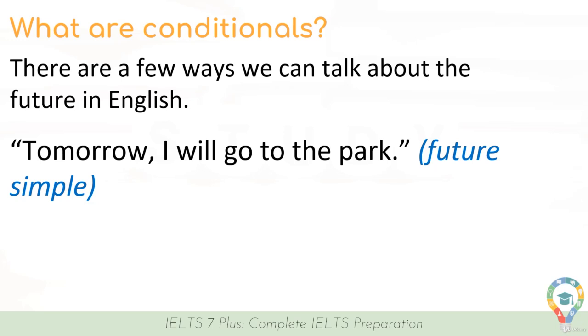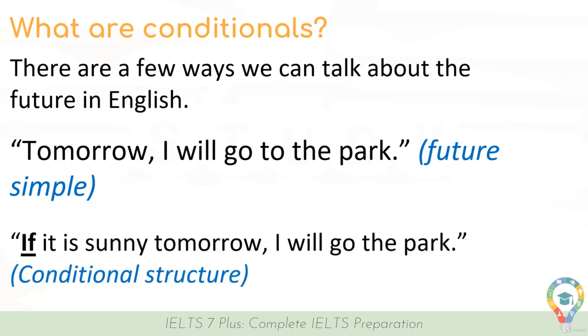So let's take a look at an example of a conditional structure. If it is sunny tomorrow, I will go to the park. You can see I've underlined the word if, as this is a key word in a conditional sentence. We are saying that if it is sunny, you will go to the park, which also implies that if it is not sunny, you won't go.